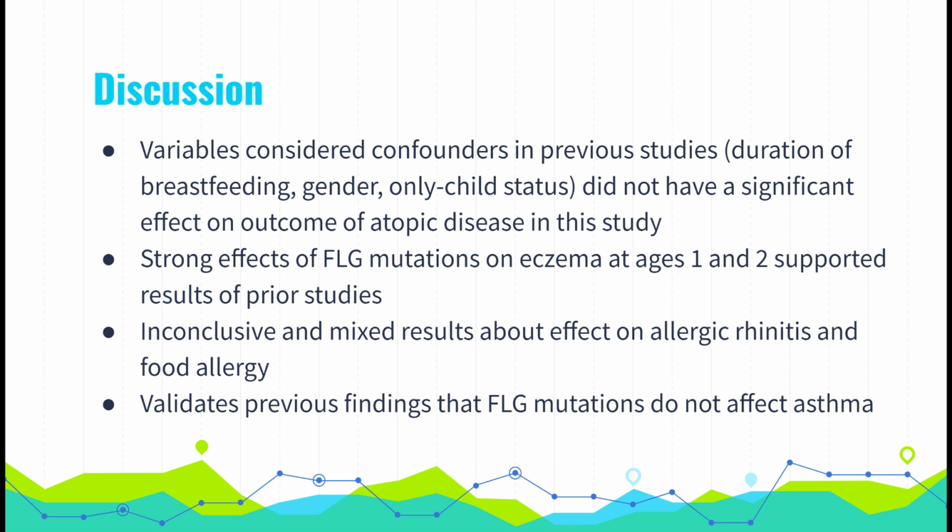Our study found inconclusive and variable results about the effect of filaggrin mutations on allergic rhinitis and food allergy. However, the absence of any association between filaggrin mutations and asthma in any of our analyses is also of note because it validates the results of previous studies that state that filaggrin mutations do not affect the development of asthma.